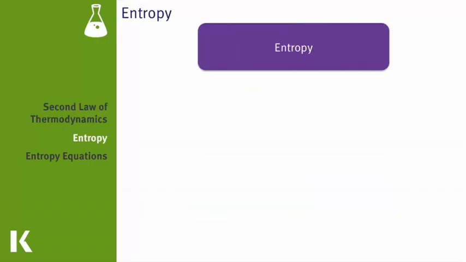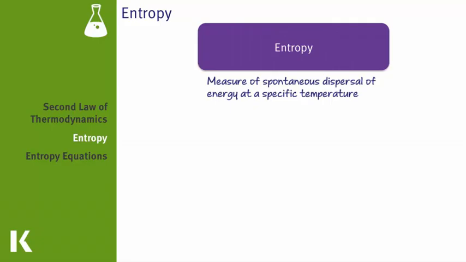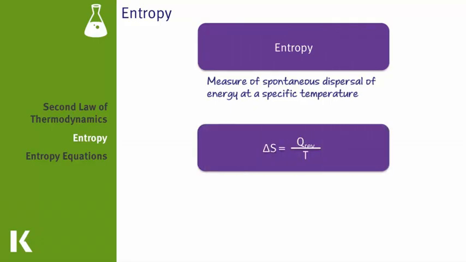Entropy is the numerical value that we use to measure the spontaneous dispersal of energy at a specific temperature. And entropy is always represented by the letter S, and it's presented in joules per mole Kelvin. And if you remember from your physics studies, any time that we're working with energy, we expect to see that our units will be in joules.